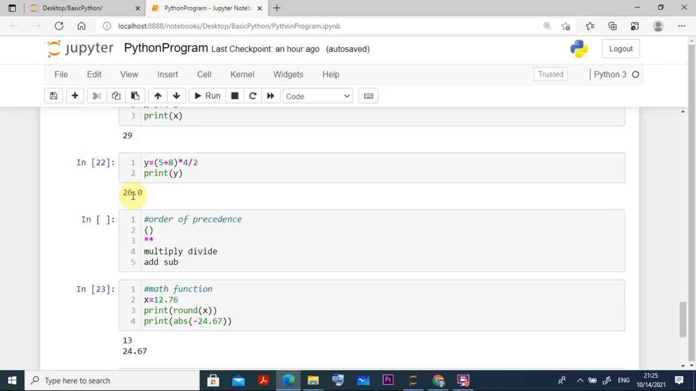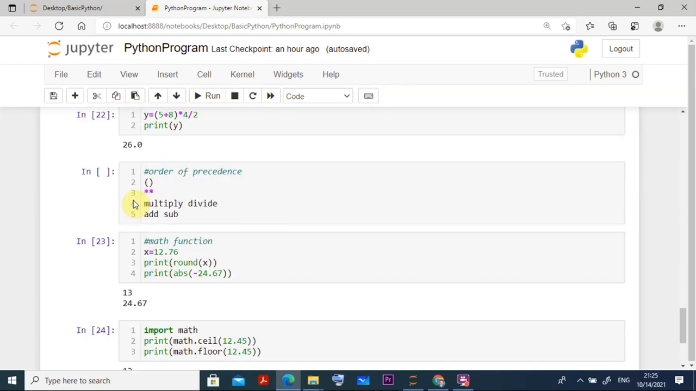Similarly, when braces are there, even if multiplication or division is there, it is not going to do 4 divided by 2 first. It will try to finish the braces first. It will expand it: 5 plus 8 is equal to 13, 13 into 4 is 52, 52 divided by 2 is equal to 26. Print y, it is coming 26, right? So the order of precedence is like that.